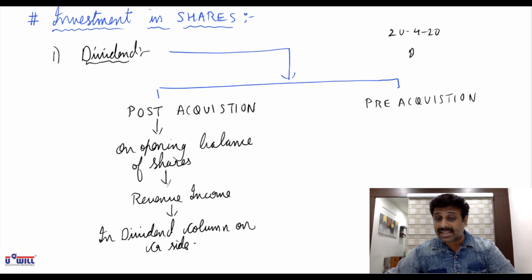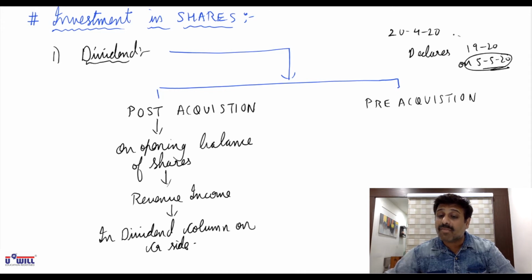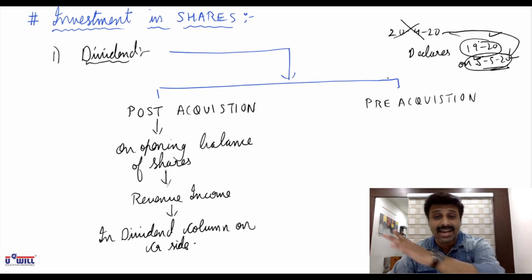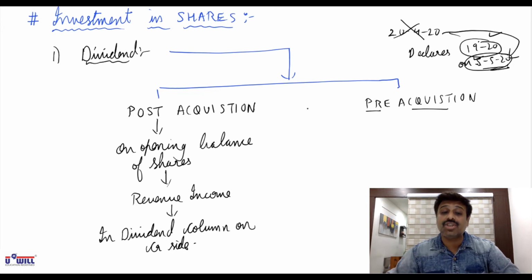Company declares the dividend for which year? Last year, 19 to 20, but on which date? 5th of May. Since on 5th of May you already have the shares, you will also get the dividend on 5th of May, but this dividend is of which year? Last year, 19 to 20, when you were not the shareholders, you acquired in current year only. That's why it is called pre-acquisition dividend.